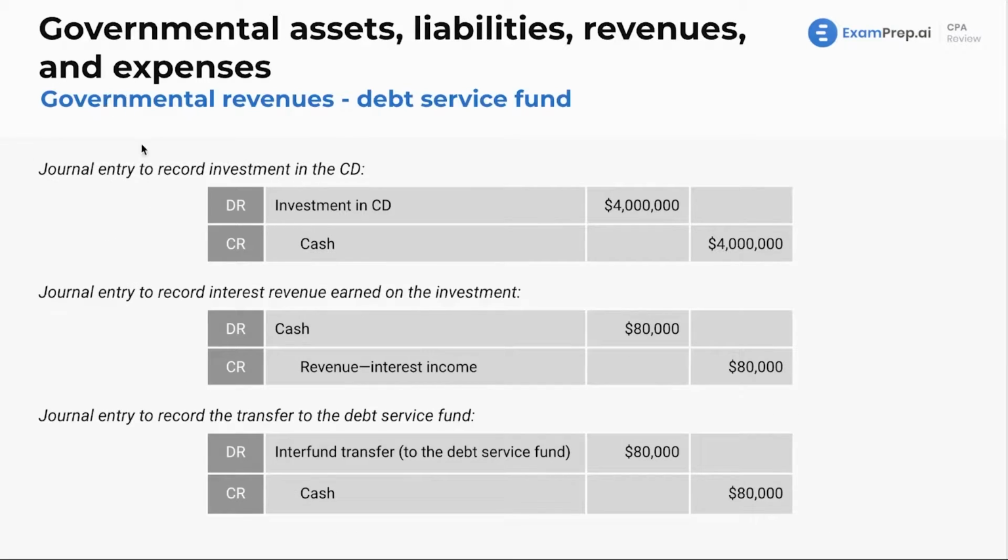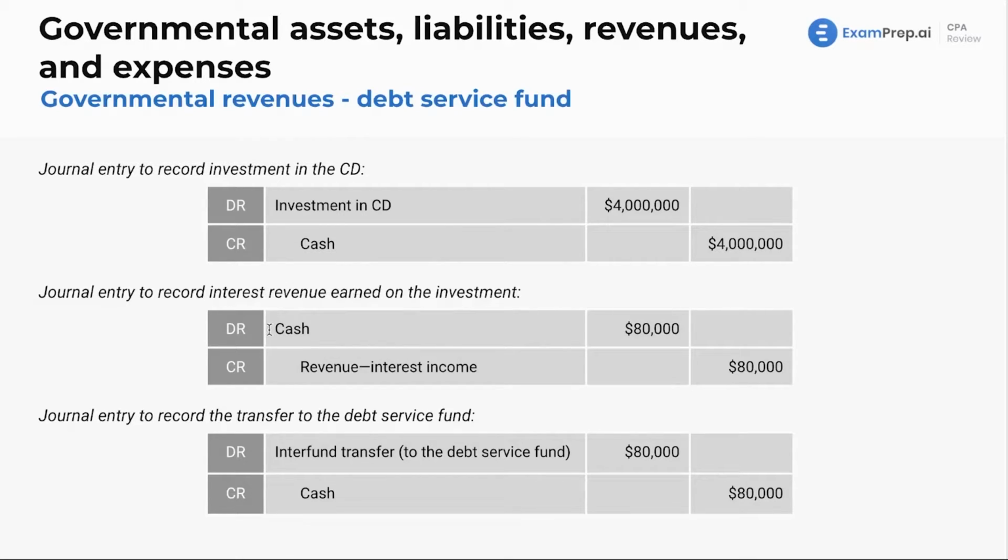And right here, wouldn't you know it, here it is. Now, our project's delayed. We do have our $4 million, but we can't start it yet. So this is us using the cash, right? We credit cash, we got rid of cash. And what did we get in return? We got an investment in a certificate of deposit. If you don't know what a certificate of deposit is, we talk about that more in other sections, the investment section. More so just a super safe, liquid way to invest your money for a low interest rate. So $4 million. Now you've got some interest revenue earned on that investment.